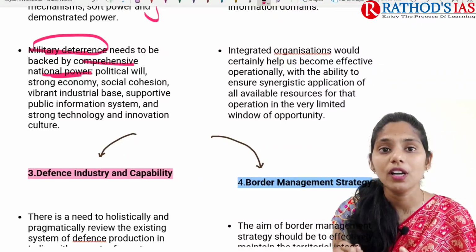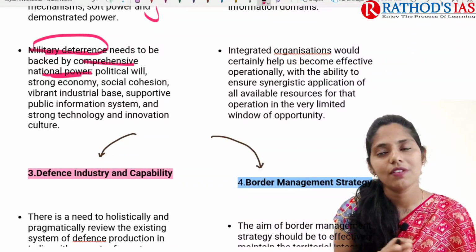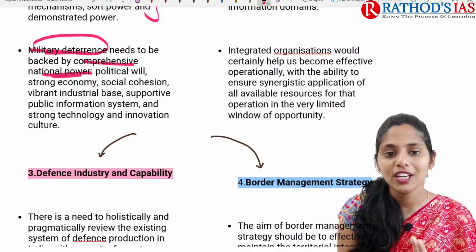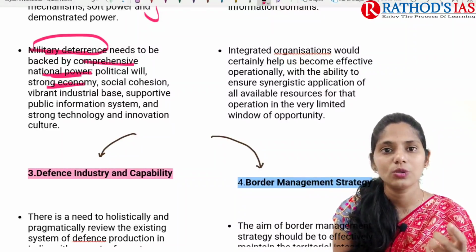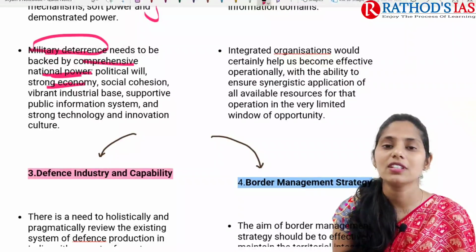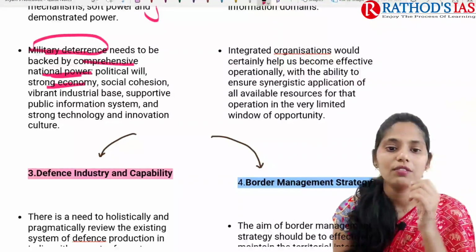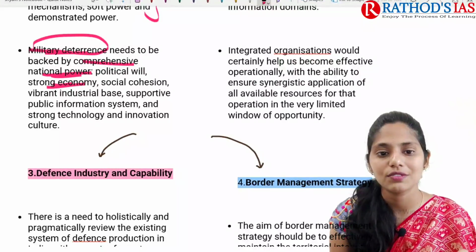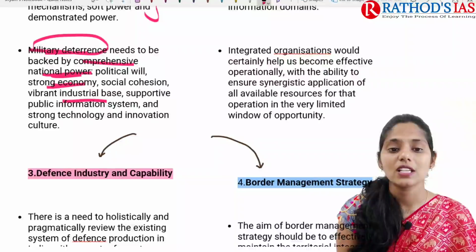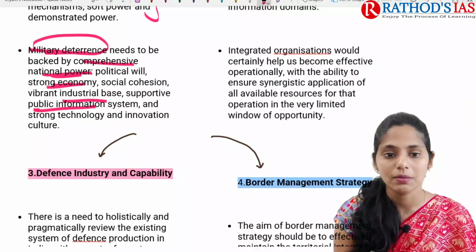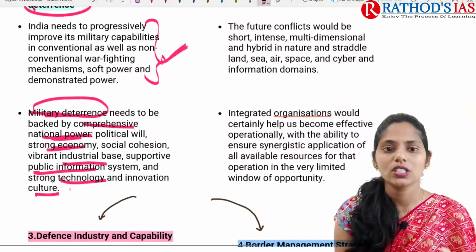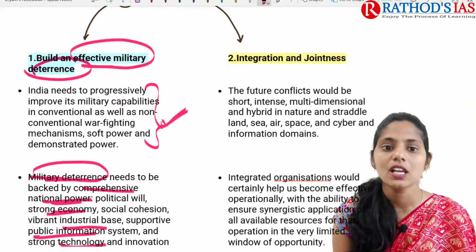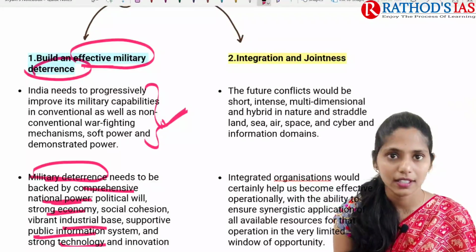We need good political will. Without political will we can't do anything. And we need a strong economy mainly to finance requirements like aircraft, missiles, etc. We need social cohesion, a vibrant industrial base, support to the public information system, and a strong technology innovation culture. So this is the first important thing: build an effective military deterrence.